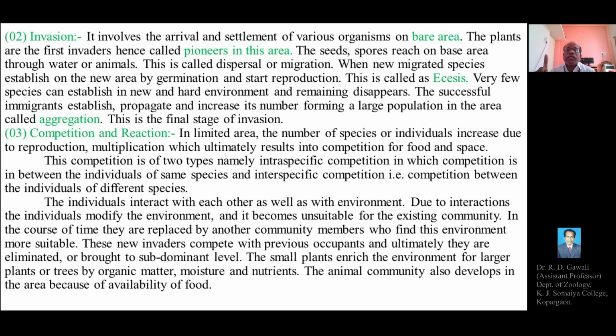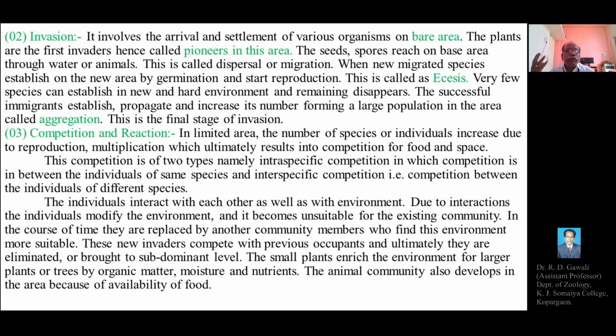So ultimately the environment or the region of a particular community gets modified due to the interaction of the individuals with the environment, and also the interaction among themselves, and this becomes unsuitable for the existing community.